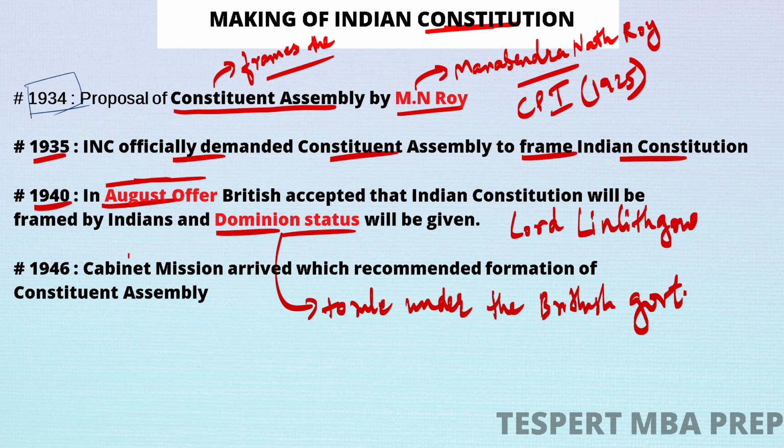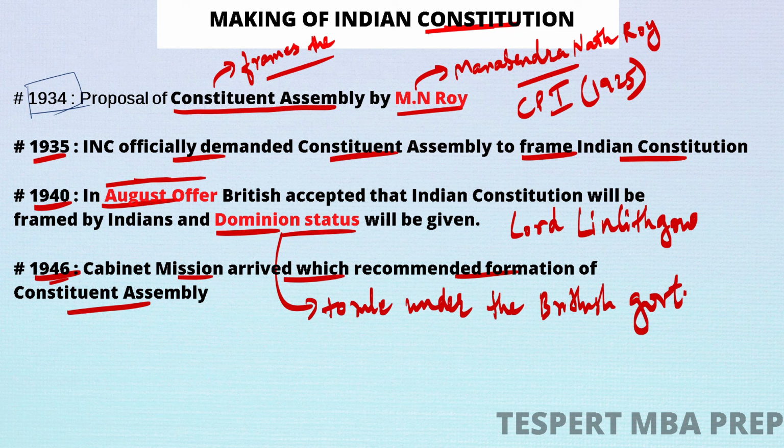Now, in 1946, the Cabinet Mission arrived, which recommended the formation of the Constituent Assembly. Why the Cabinet Mission arrived from Britain was that Congress simply said we will frame our own constitution as well as rule our own country. The issue got aggravated, and in 1942 the Quit India movement also started. Due to the whole pressure and agitations, the British realized that their days in India were over, and they had to leave India by making it free.